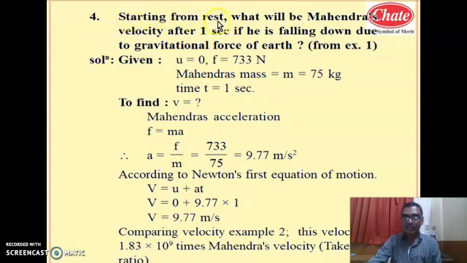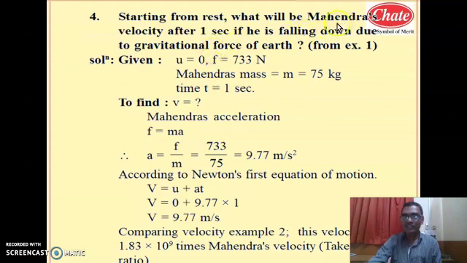The meaning of starting from rest in science is u equal to 0. Starting from rest means initial velocity is 0. What will be Mahendra's velocity after 1 second if he is falling down due to the gravitational force of earth? If Mahendra is pulled by the gravitational force of earth, after 1 second what will be his velocity?